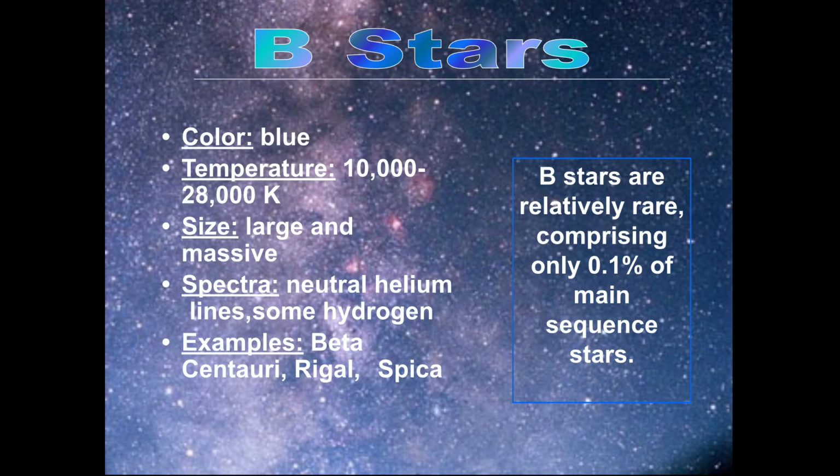Next, B stars. B stars appear in blue color. Temperature range is 10,000 Kelvin to 28,000 Kelvin. Size of the B stars is large and massive. Spectral composition means chemical composition: spectra are due to neutral helium lines and some hydrogen. Examples for B stars: Beta Centauri, Regulus, Spica. One note: B stars are relatively rare, comprising only 0.1% of main sequence stars.